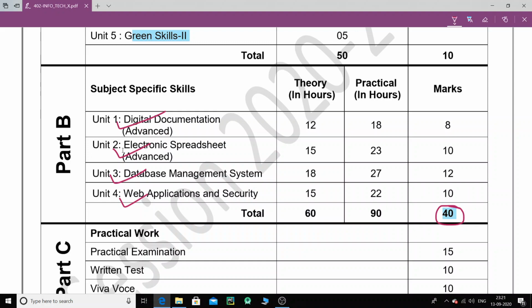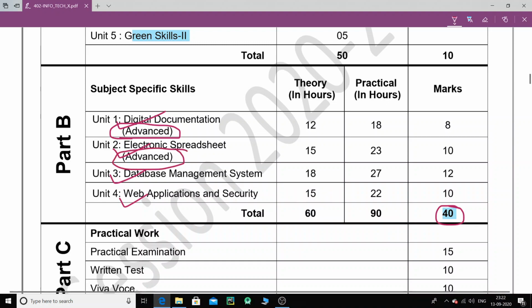Whenever you buy the book, please make sure that when you go through the syllabus in the first few pages, it is written like unit 1 digital documentation, and this advanced thing will be there. Only then buy that book, if you really want to buy it.